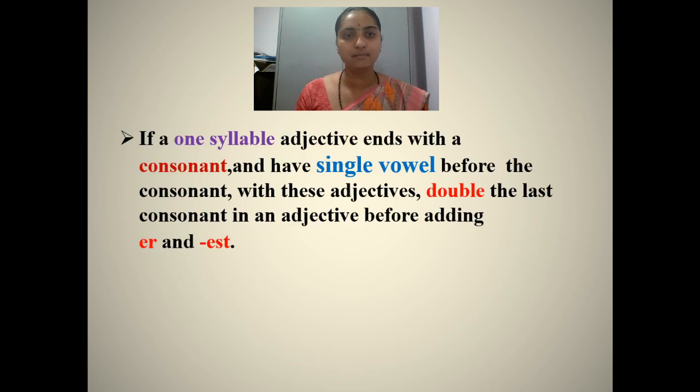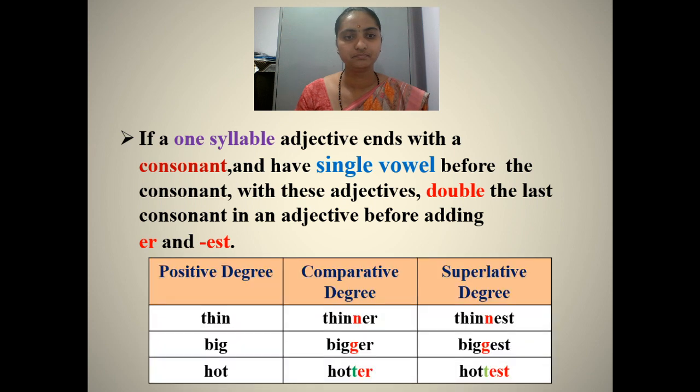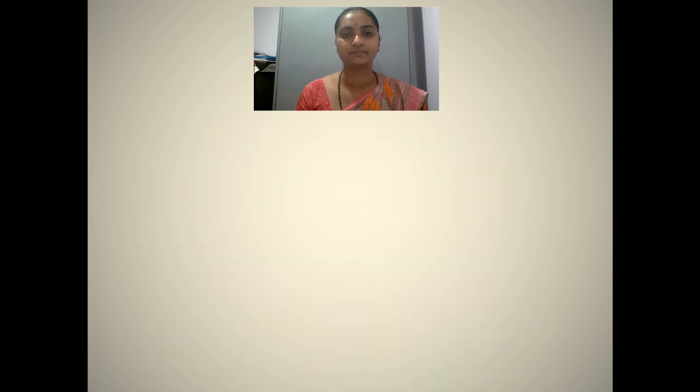If a one syllable adjective ends with a consonant and has a single vowel before the consonant, double the last consonant before adding er and est. Thin, thinner, thinnest, big, bigger, biggest, hot, hotter, hottest.